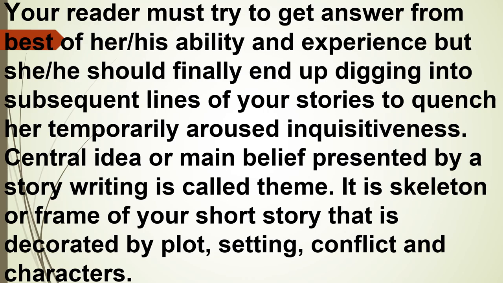The central idea or main belief presented by a story is called theme. So the central idea of a story is called theme. It is a skeleton or frame of your short story that is decorated by plot, setting, conflict and characters. So these things are a must: characters, plot, setting, conflict.